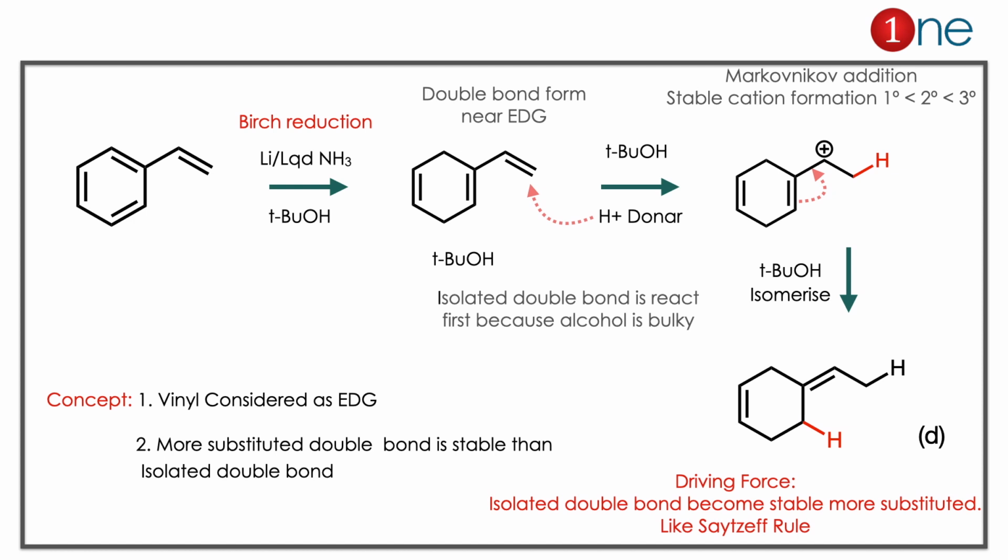Here the driving force for the conversion is that a more substituted bond is more stable than an isolated double bond. It is like the Saytzeff rule. Here the concepts you have to learn: the vinyl should be considered as an electron donating group during the Birch reduction. Second thing is a more substituted bond is more stable than the isolated double bond.